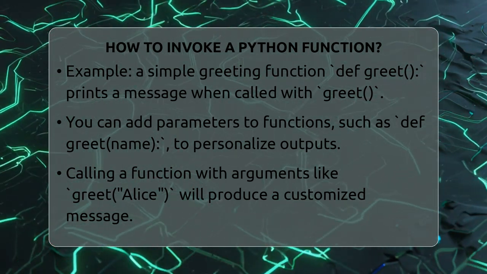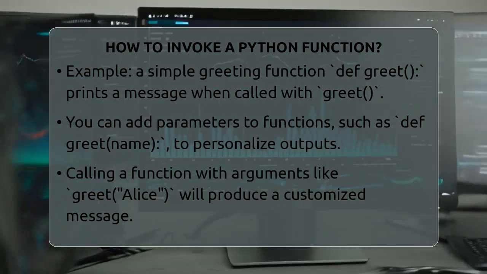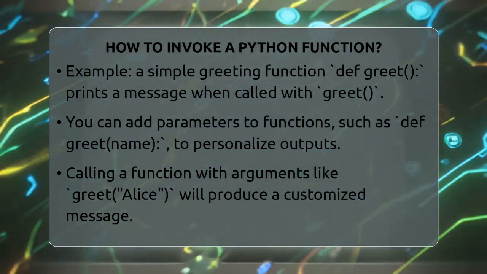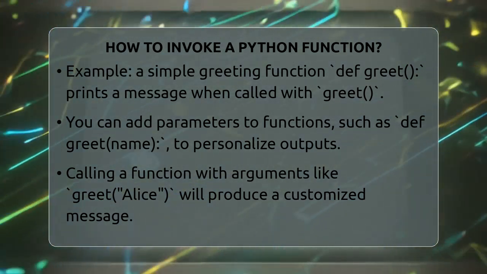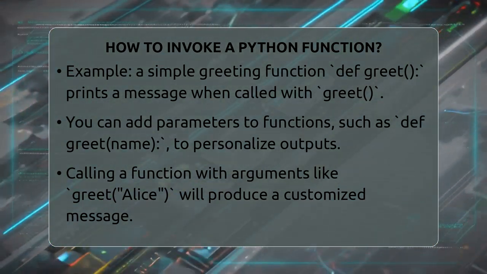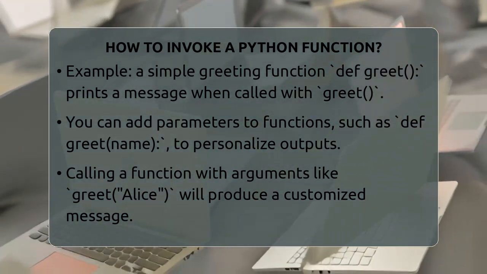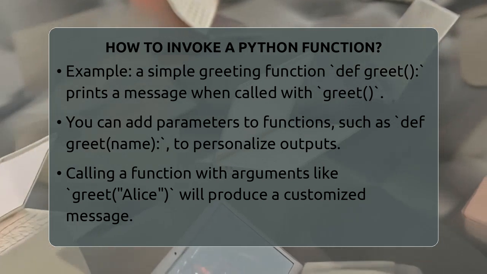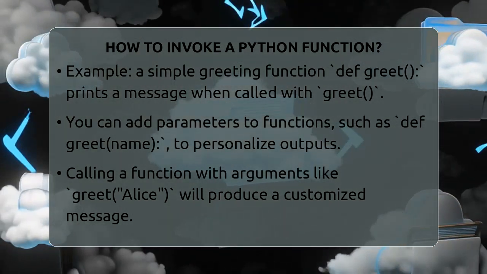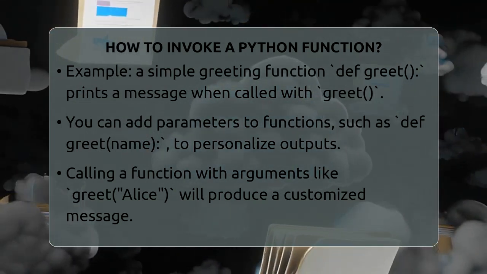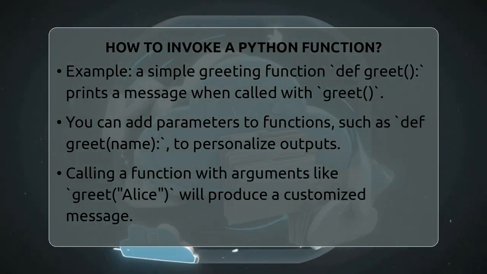For example, if you have a function that says hello, you write def greet, print hello from a function. And to call it, you just write greet. This will print the message. If your function needs a name, you add a parameter like this. Def greet name. Print hello name. Now when you call greet with a name like greet Alice, it will print hello Alice. If you call greet Bob, it will say hello Bob.